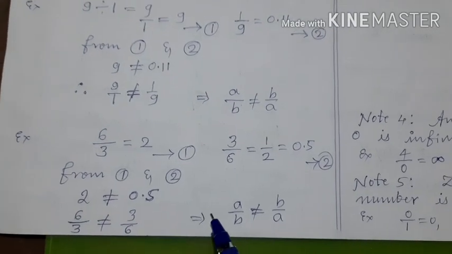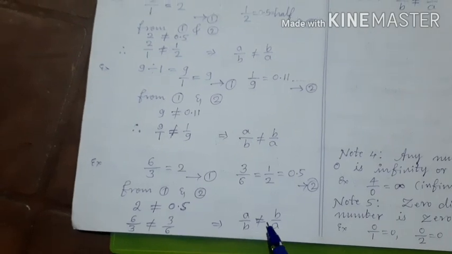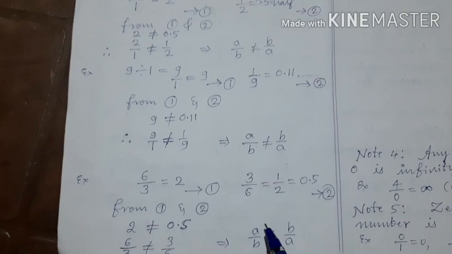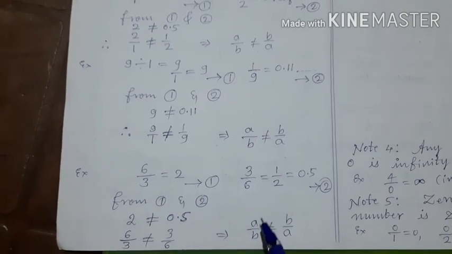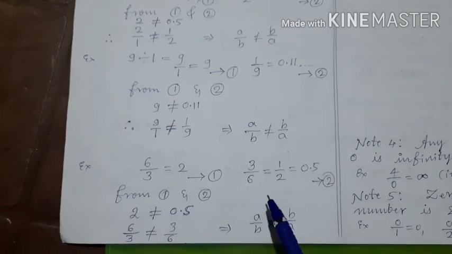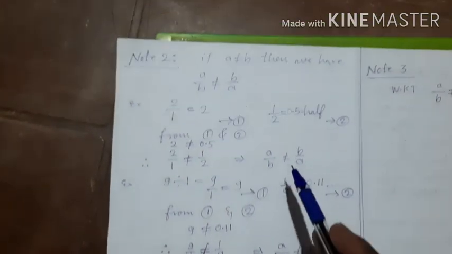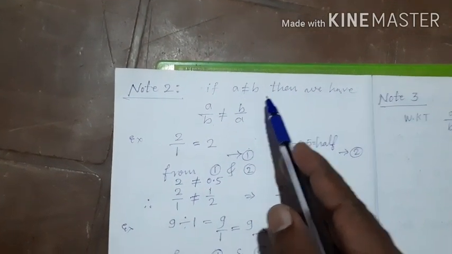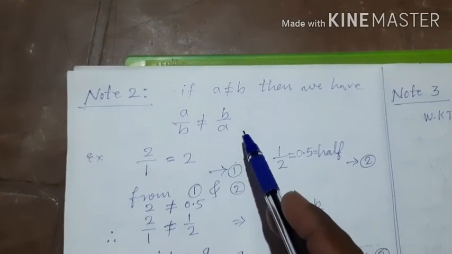So children, from this activity, we conclude that a by b is not equal to b by a. Okay? If a and b are not equal. But if a's value and b's value are equal, then a by b becomes equal to b by a. But here, when a is not equal to b, then we have a by b is not equal to b by a.